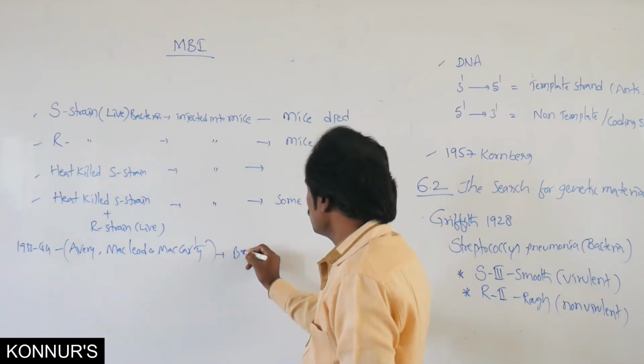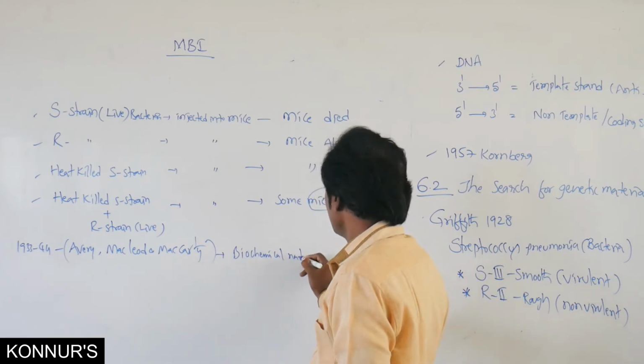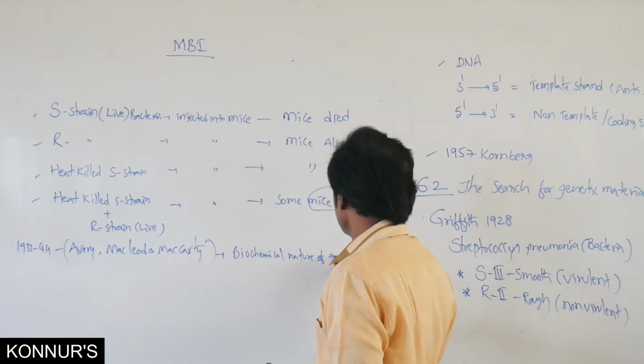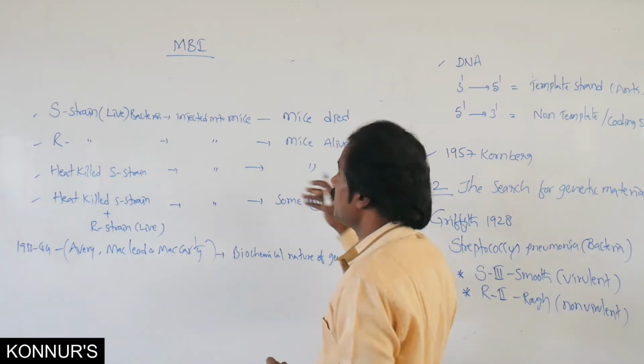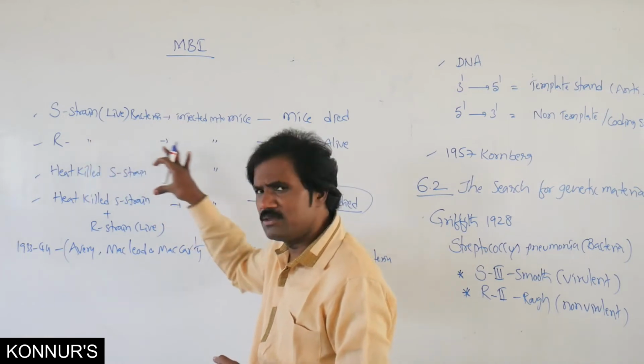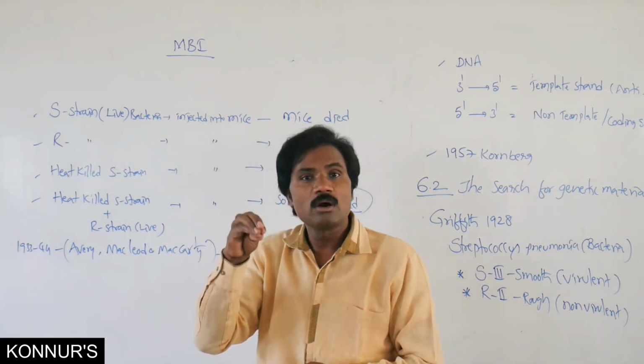They explained about the biochemical nature of genetic material.